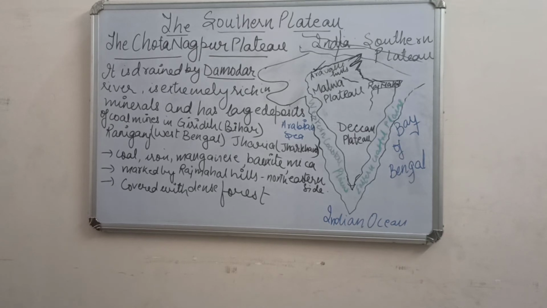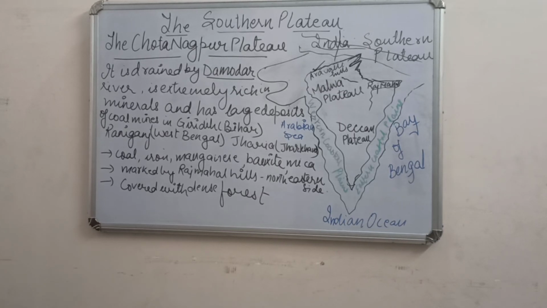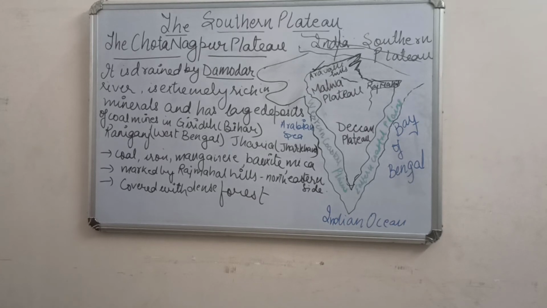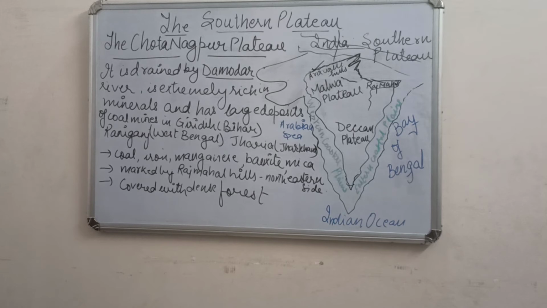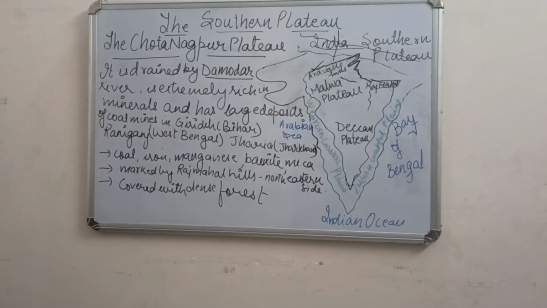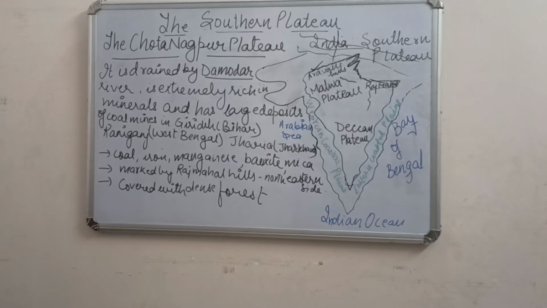This plateau is marked by the Rajmahal Hills in the northeastern side, which I have already explained to you previously. It is covered with dense forest as well. So this is about the subdivisions of the Central Highlands, the Malwa Plateau and the Chota Nagpur Plateau.